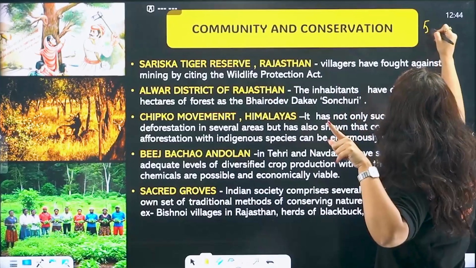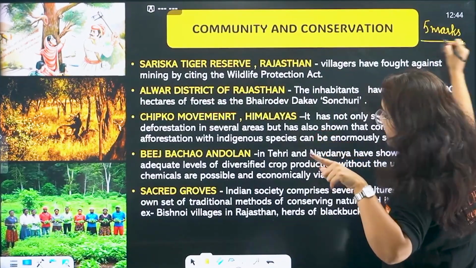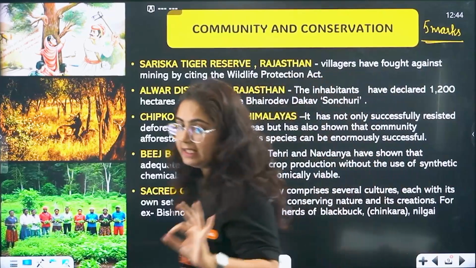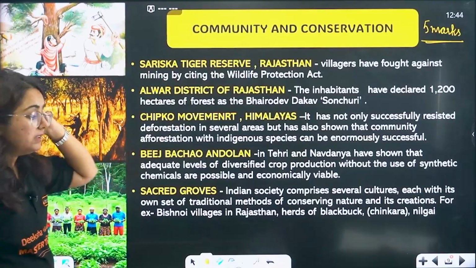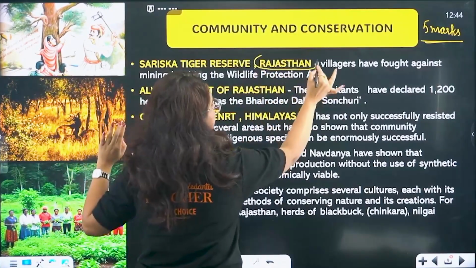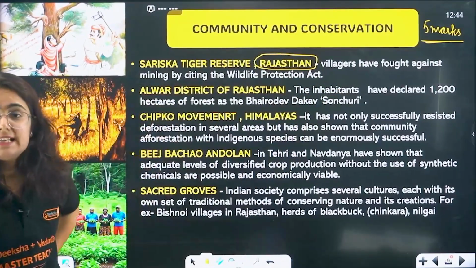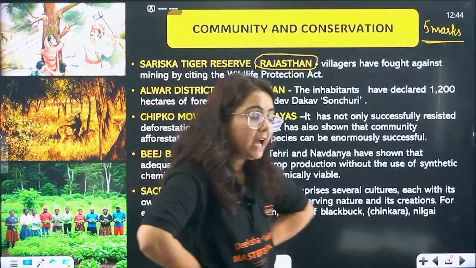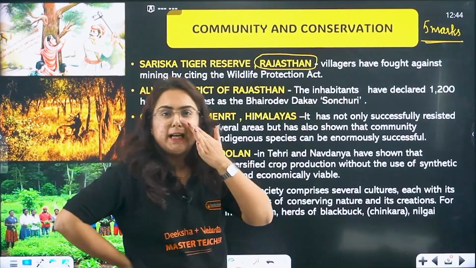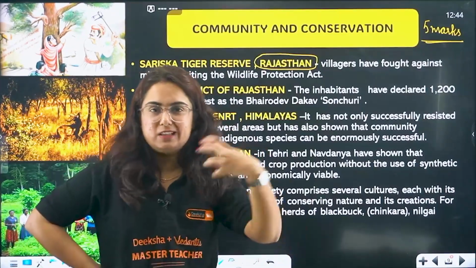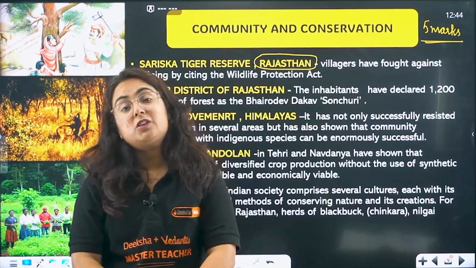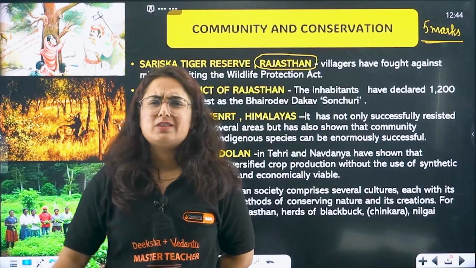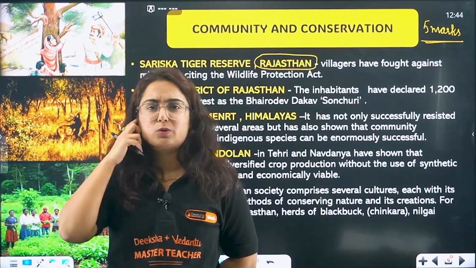It comes for 5 marks again, beta. We have 5 points to write in it. Let's understand what they are. The first one is Sariska Tiger Reserve, which is in Rajasthan. The government of India went for a mining activity. During mining, we need to dig the surface of the earth to bring the minerals to the surface. In that, various plants were being cut, and obviously when plants are cut, wildlife habitat is also destroyed.